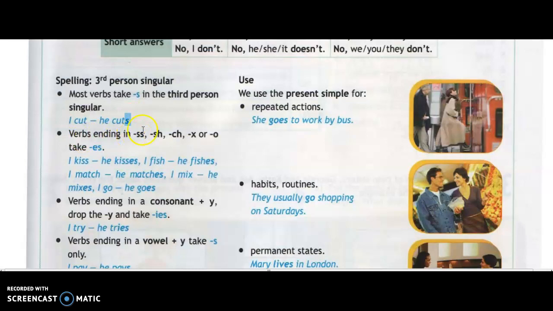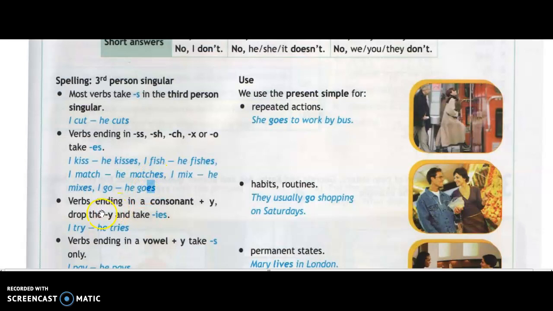Verbs ending in double S, SH, CH, or X, or O, would take ES. For example, in this case, kiss, and then here is kisses, all right? Here in this case, it's I fish and then he fishes. Okay, ES will be added. And you can read it for yourself. Matches with he. Go with goes.